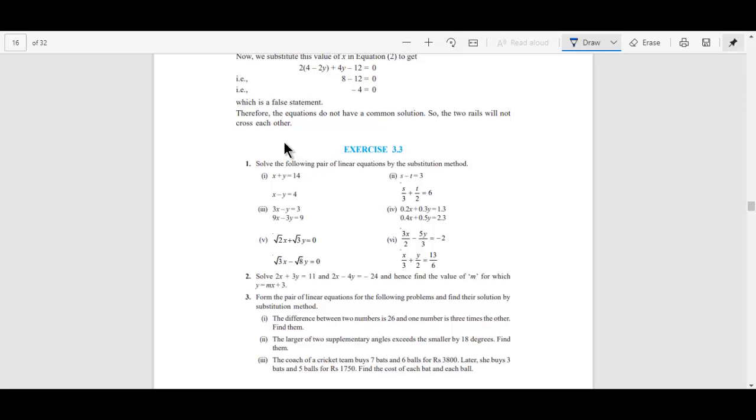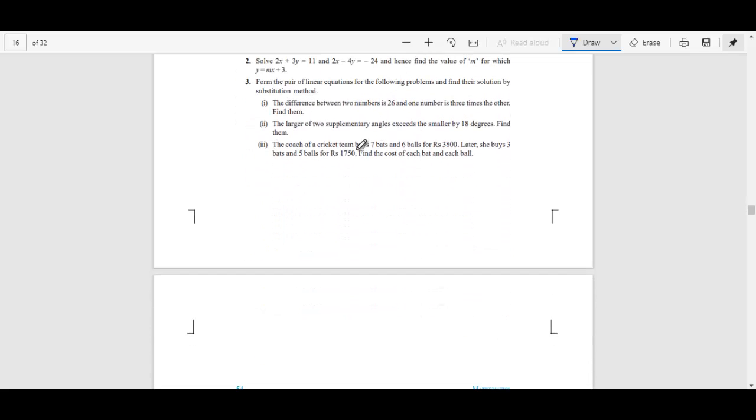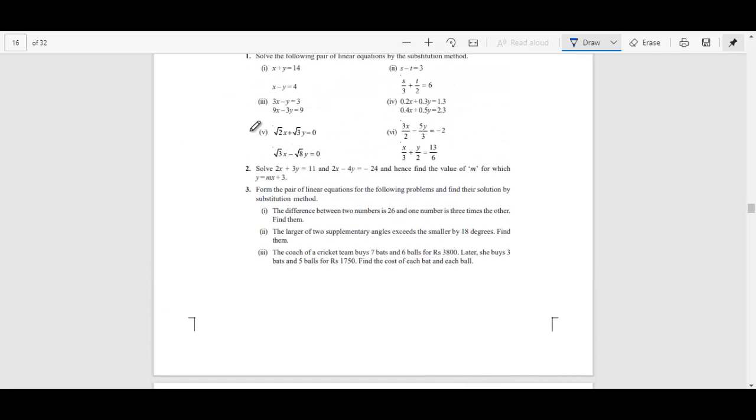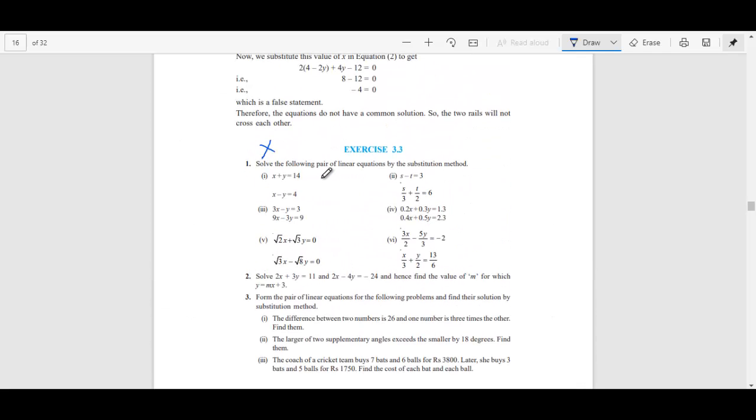Yes, so even this exercise is not there for this year. Okay, so here also we have some of the word problems. I suggest you to go through this problem, try to at least find out the equation out of this, so that you can use that equation for solving it to get the solution by using any other method. Okay, so this exercise is not there for you for this academic year.